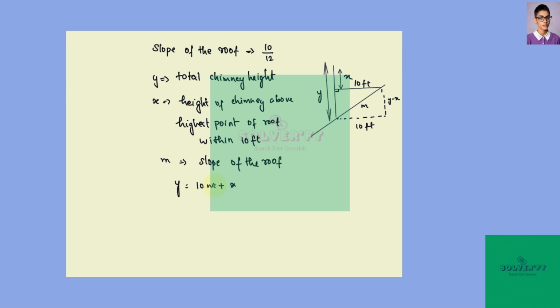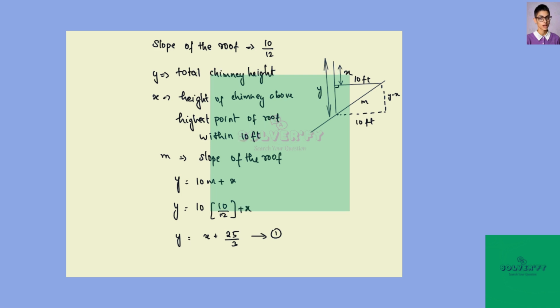So here we have the slope to be 10 by 12, substituting it here, we get y equal to 10 multiplied by 10 by 12 plus x. So now we get the equation of y to be equal to x plus 25 by 3. Now let us take this to be equation number 1. So now we need to find the least amount of chimney possible, so that is the least value of y that complies with the building code.